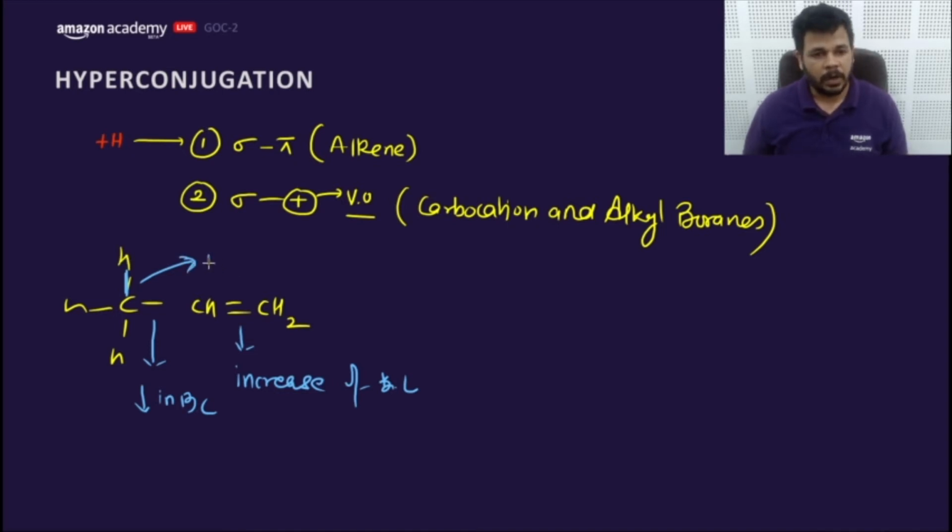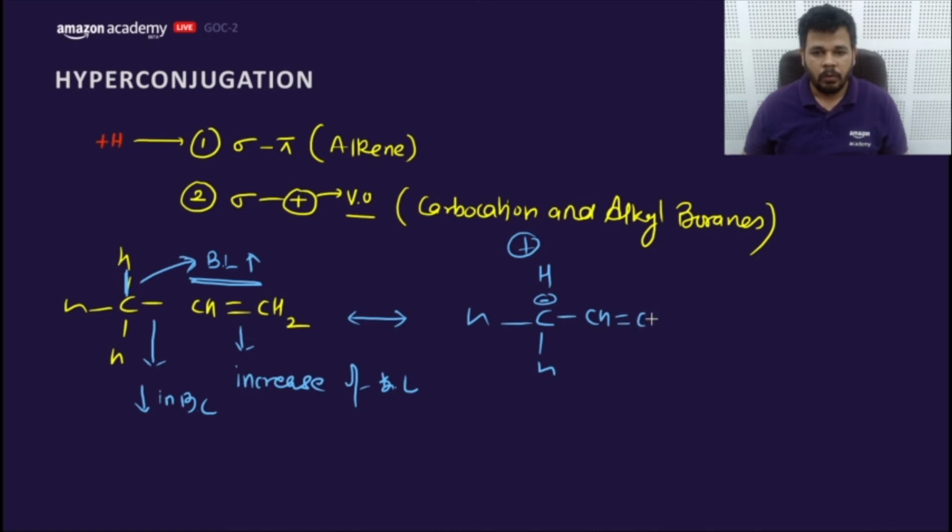So they concluded a theory that this CH bond momentarily breaks into H plus and C minus. Now this C minus goes for conjugation. This is a different kind of conjugation, that's why it is called hyperconjugation. This H remains here in its vicinity only.